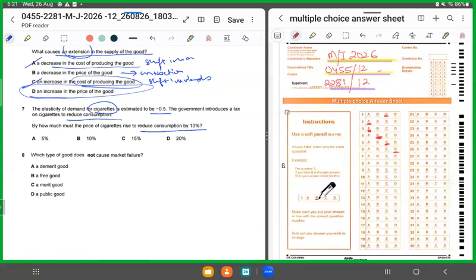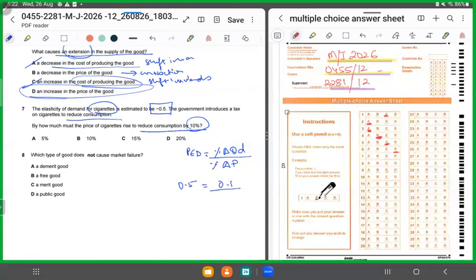So, we know price elasticity of demand is equal to percentage change in quantity demanded divided by percentage change in price, right? So if the PED is minus 0.5, plug in the figure, right? And how much is the change in the quantity demanded? They want a 10%, which would be 0.1.